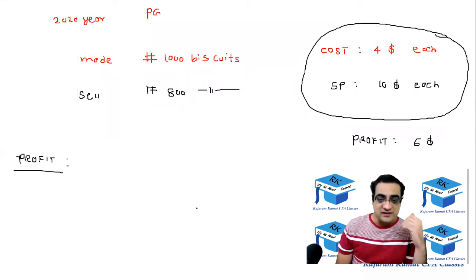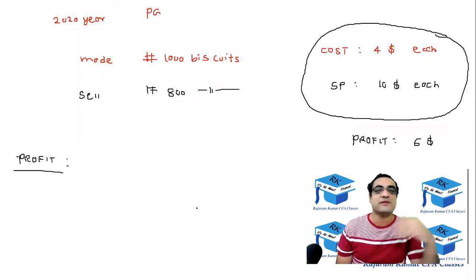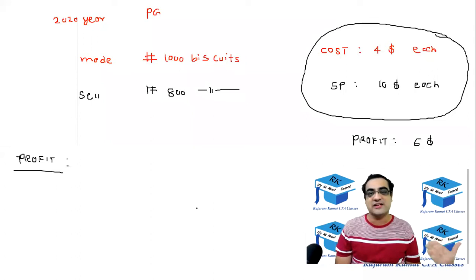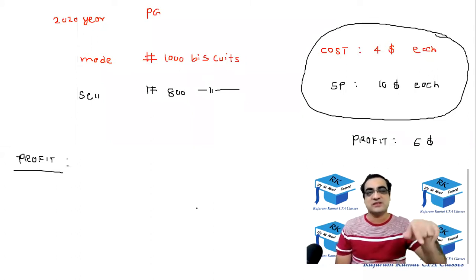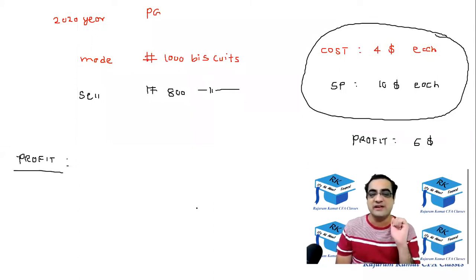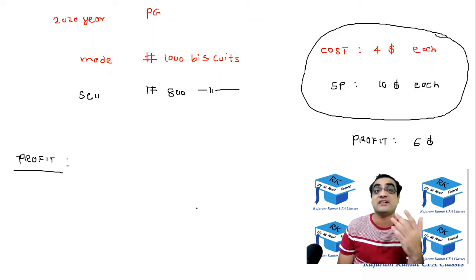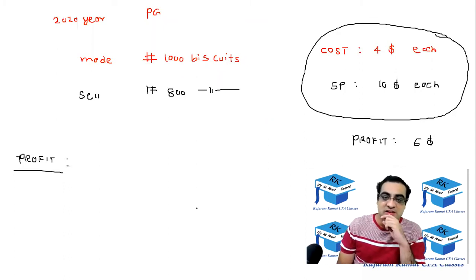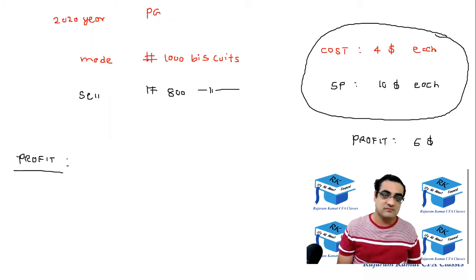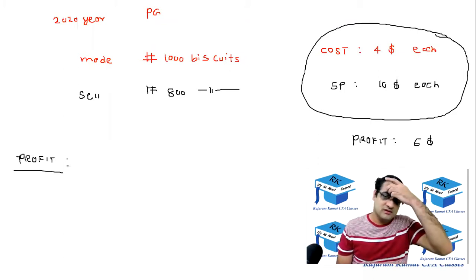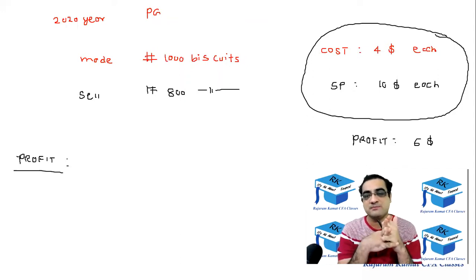After this, the lecture would be open for even existing students. But right now, I'm just taking inputs from the new students, because this question was answered yesterday before the Wi-Fi went down. So can someone tell me what is the profit of the company, for those students who hadn't attended yesterday? This is the fresh lecture. Satyam, can you tell me what is the profit over here? Per product, $6. So what is the total profit of the company?